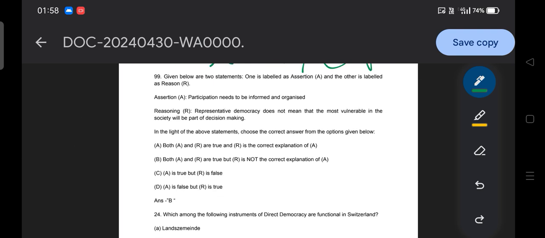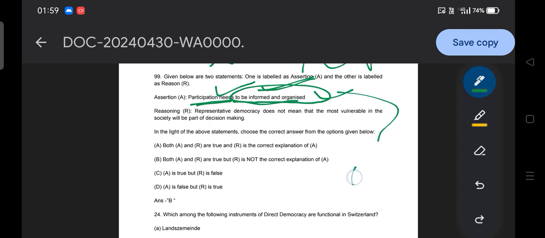Moving to the next question: the participation needs to be informed and organized. What does that mean? Any decision or action taken in the parliament must be informed to the people and must be organized in nature, systematically and structurally arranged. Our representatives participate, and that participation should be informed with respect to any policy and decision making of the government.